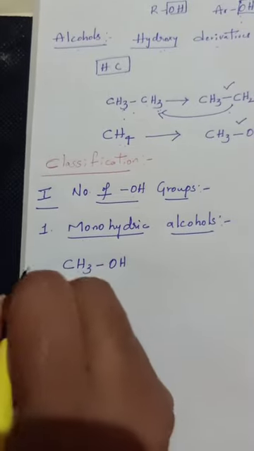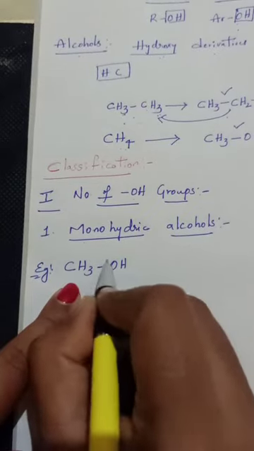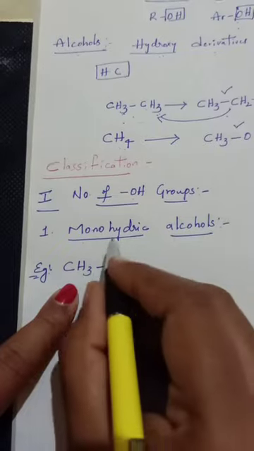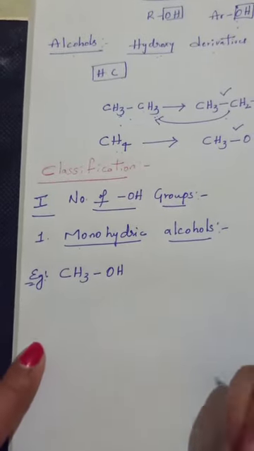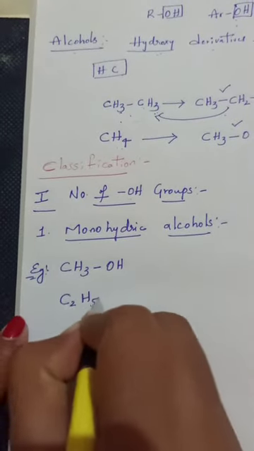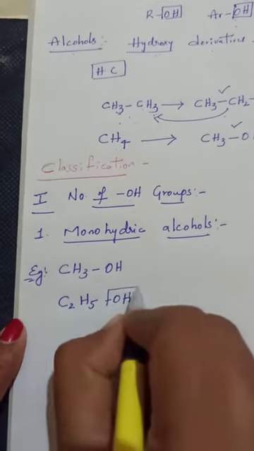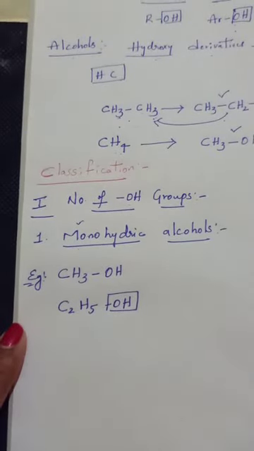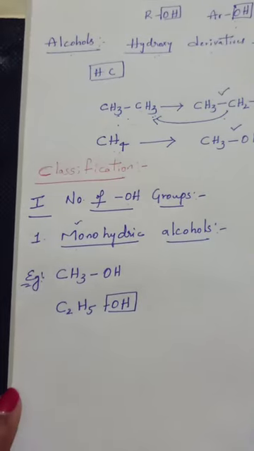One more example is C2H5OH. Even here only one hydroxy group is present, so again it is a monohydric alcohol. So monohydric alcohols contain only one hydroxy group.